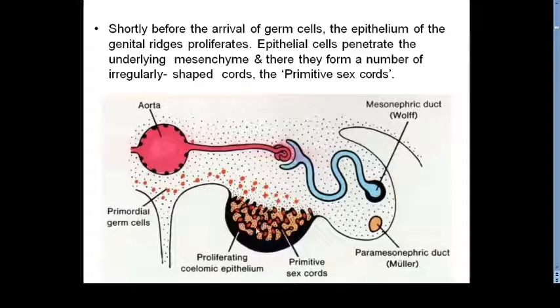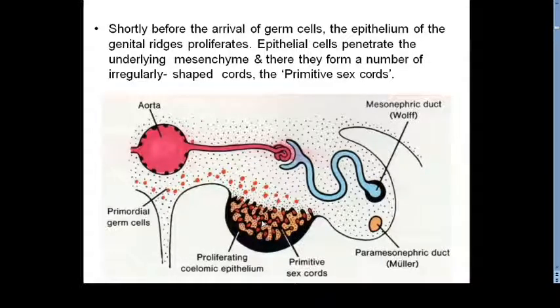Now what happens in embryos with XX chromosome? The medulla will degenerate, whereas the cortex will develop. Whereas in embryos with XY chromosome, what will happen? The cortex will regress, whereas the medulla will, you can say, proliferate to form the medullary cords.